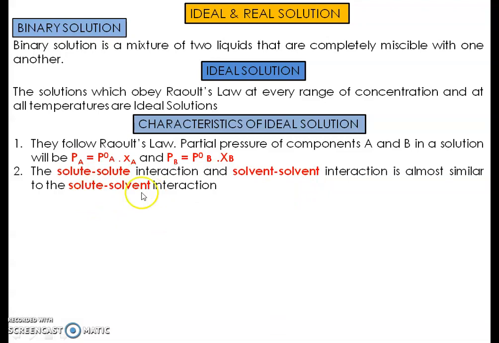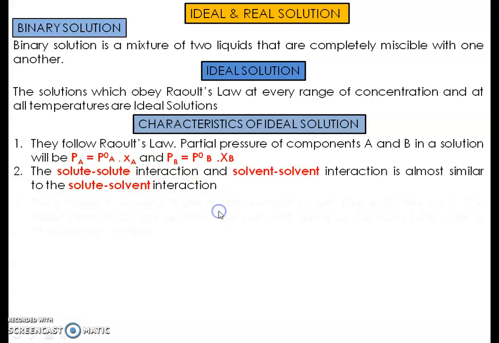These interactions may be changing, but in the case of ideal solutions, all three forces of attraction, that is solute-solute, solvent-solvent and solute-solvent, are almost similar. Then that solution is called an ideal solution.